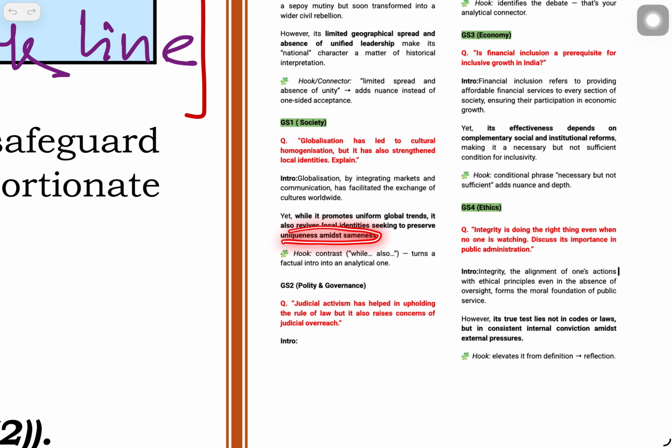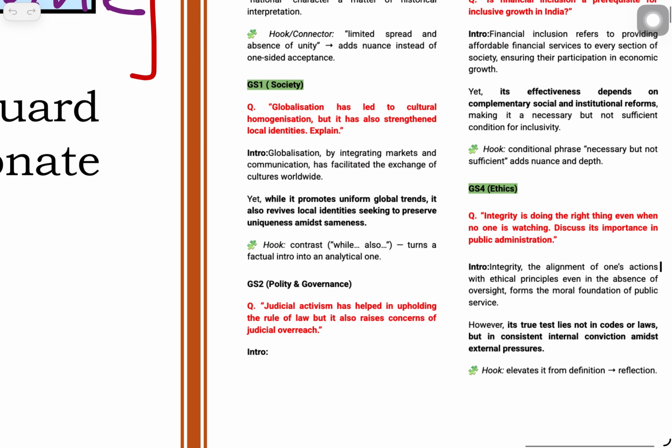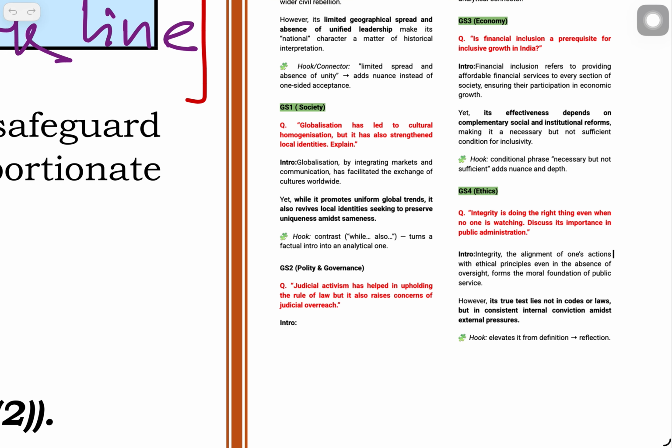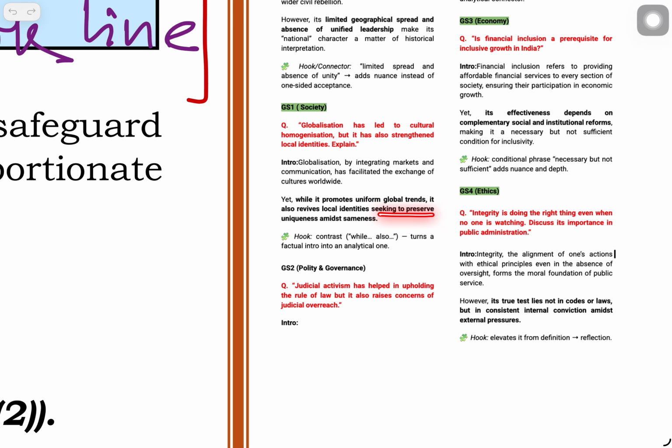This thing makes the difference, so that you have a proper understanding. Seeking to preserve uniqueness amid sameness: homogenization leads to sameness, but strengthening local identities talks about preserving the uniqueness amidst sameness.